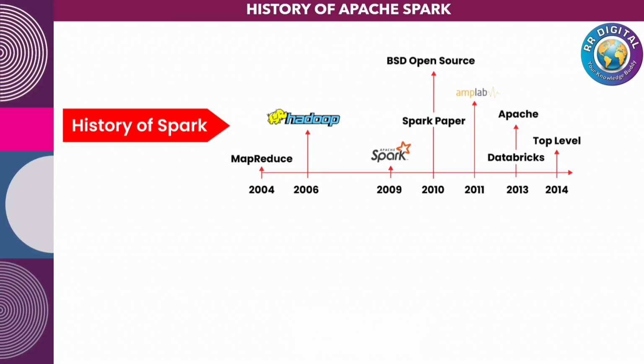So, Big Data Hadoop and Apache Spark both are from the Apache Software Foundation, and later it switched its license to Apache 2.0. Also, in February 2014, Spark became a top-level Apache project. So this is the history of Apache Spark.